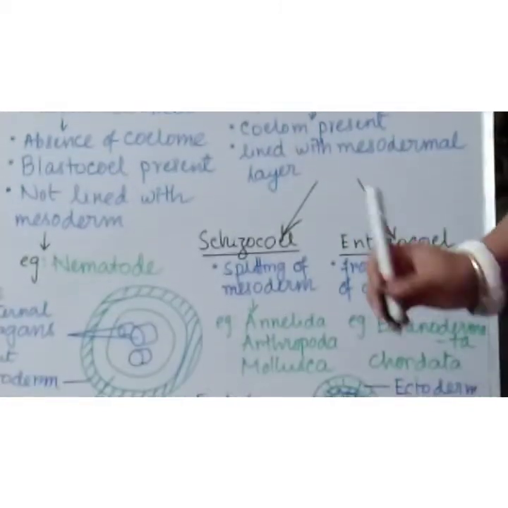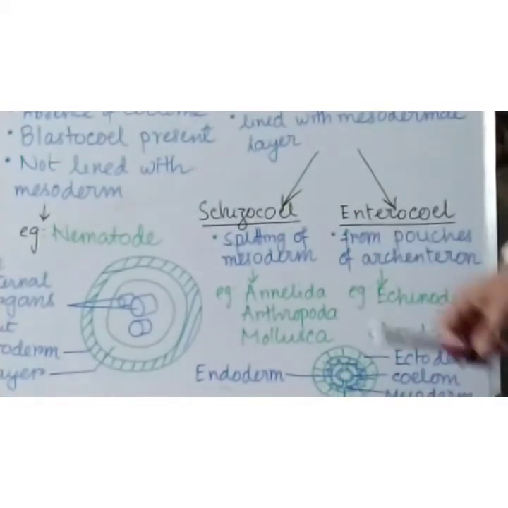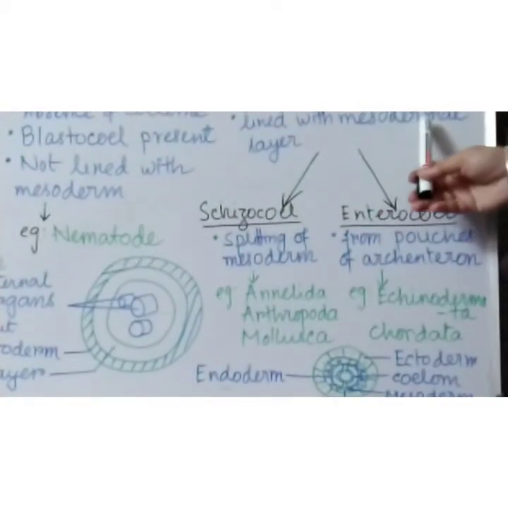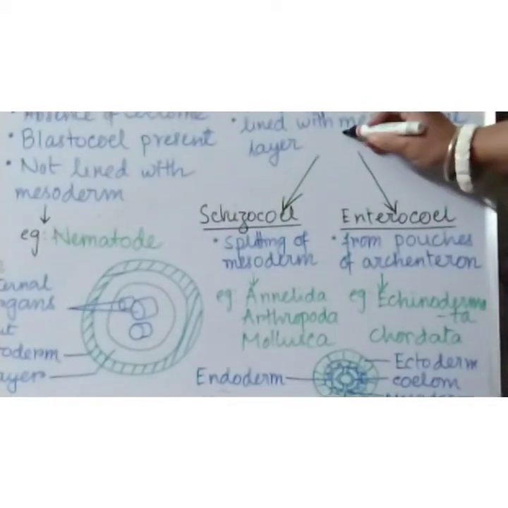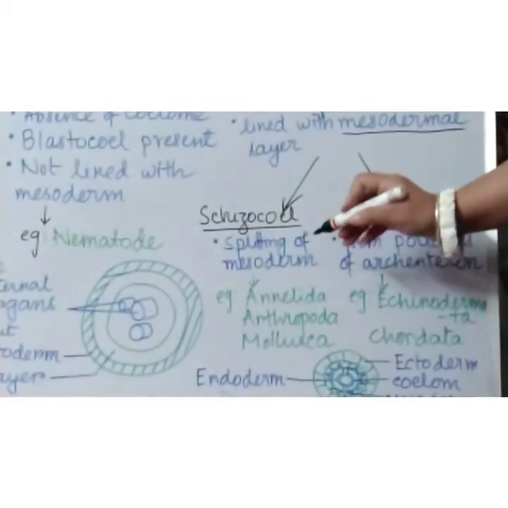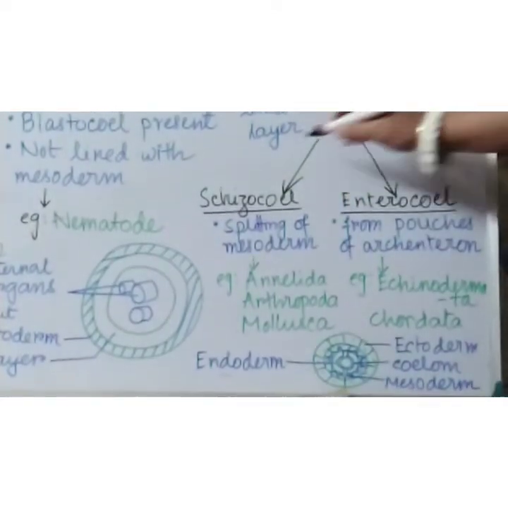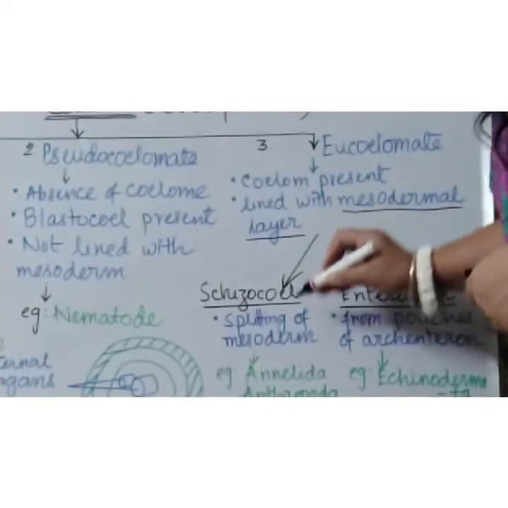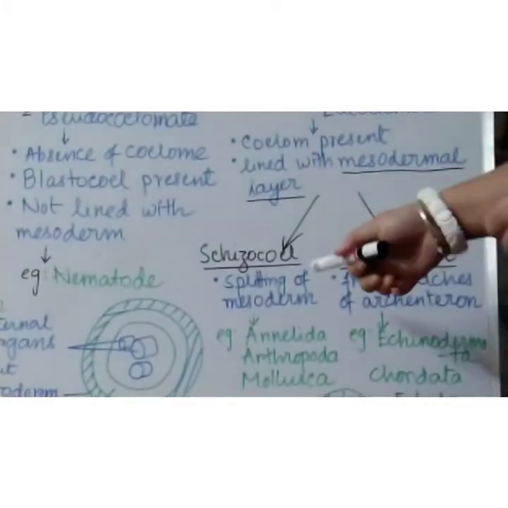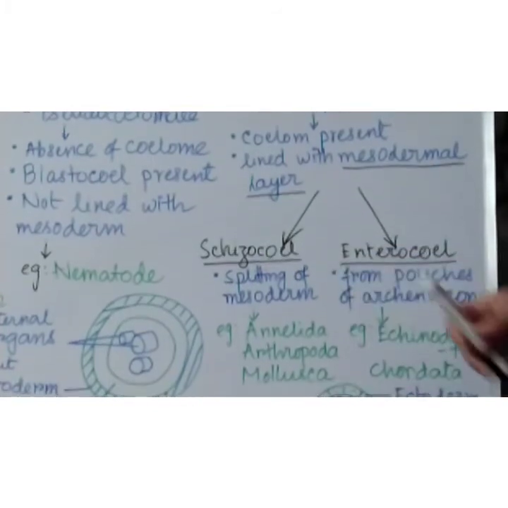Eucoelomata is divided into two groups, I said: schizocoelom and enterocoelom. Schizocoelom: if the mesodermal lining is formed by the splitting of the mesoderm, then that type of coelom is called schizocoel.